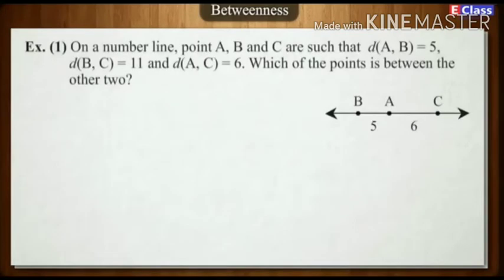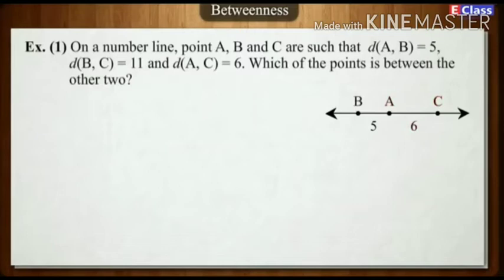Example 1. On a number line, points A, B and C are such that AB = 5, BC = 11, and AC = 6.